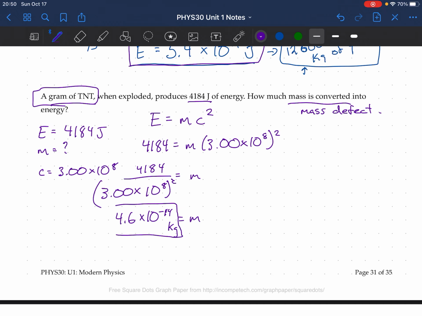Negative 14 kilograms. So there's that much mass that has been turned into energy. Now that's not a lot of mass. If we times this by 1,000, that's going to be what? 4.6 times 10 to the negative 11 grams. So it's not even close to a gram. Not even close.